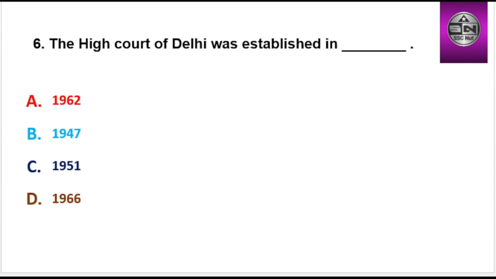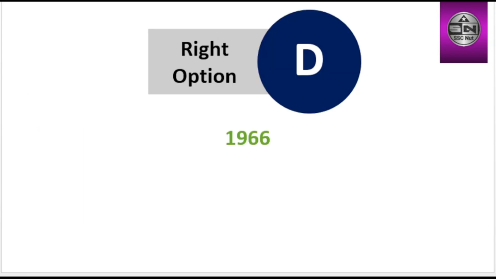Next question, the High Court of Delhi was established in dash. Options are 1962, 1947, 1951, 1966. Right option is D, 1966.